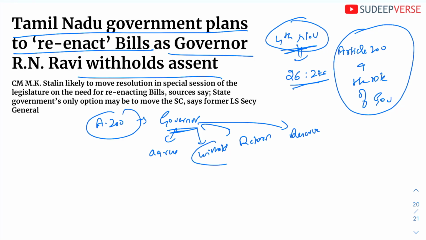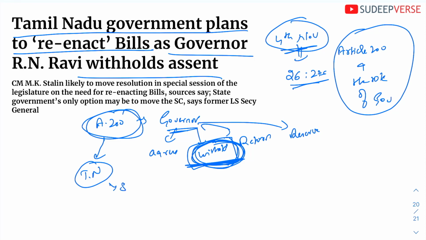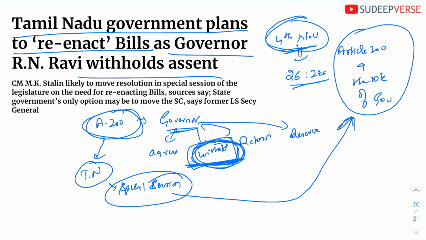The problem that is happening is the governor, not only in Tamil Nadu but also in Telangana, you had seen the same case happening. The governor is using this power of withholding unnecessarily. That is the issue regarding Article 200, and that is why you are seeing the Tamil Nadu government trying to reenact the bills in a special session. However, if you want full clarity on what is happening regarding Article 200, please go to 4th November and 26 minutes 27 seconds. You can watch this particular video.